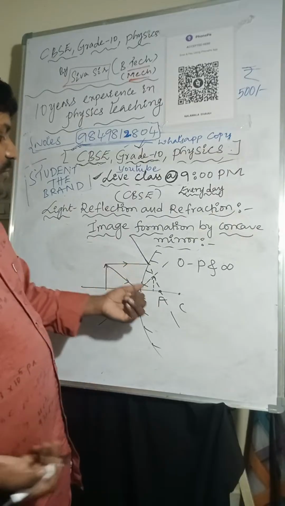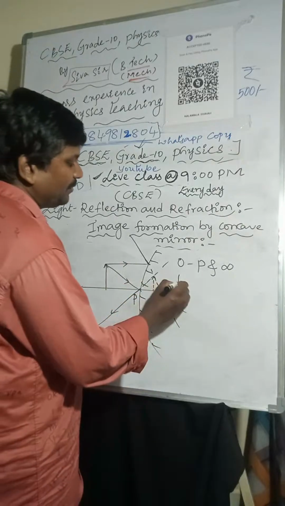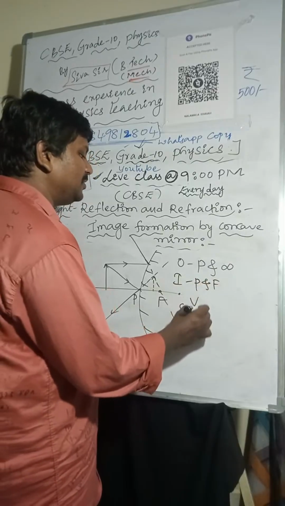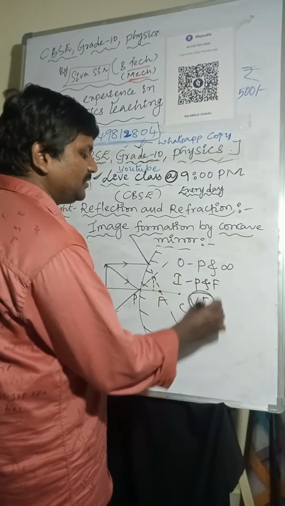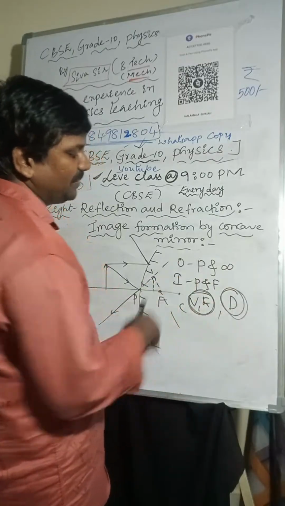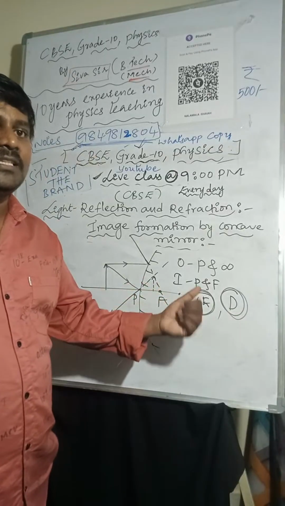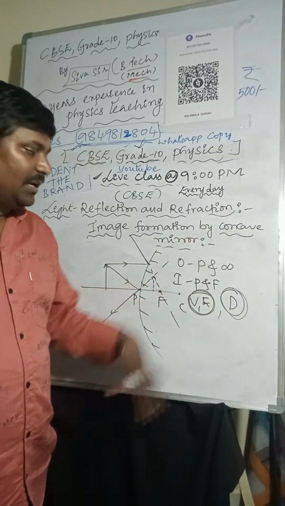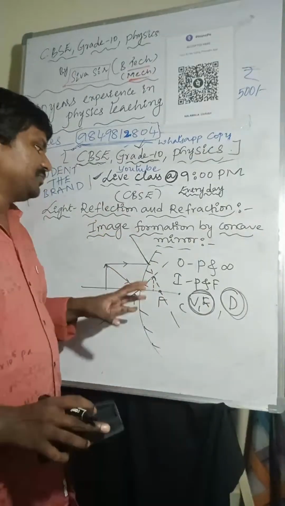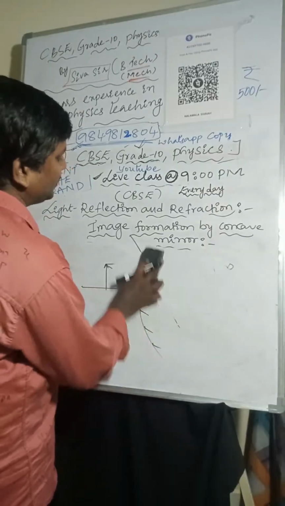The same image formation happens: the image will form between P and F only. The nature of the image is virtual and erect, and the size of the image is diminished. So this is about convex mirror image formations.